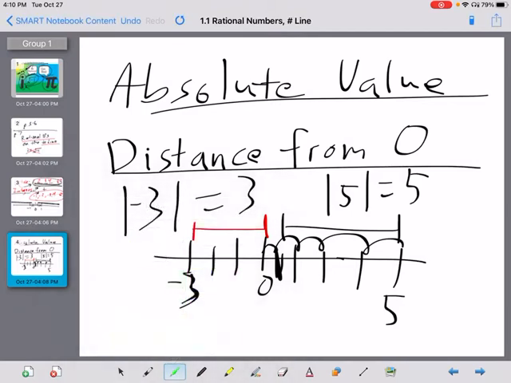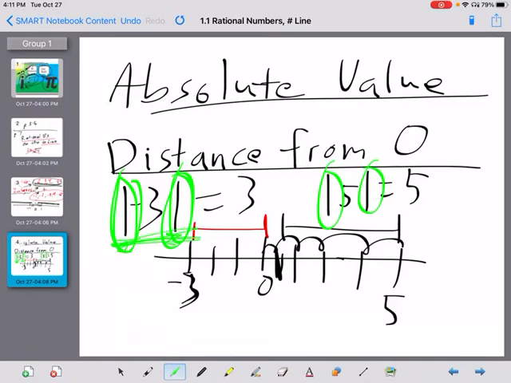Oh, wait, someone else has a question. What are these little signs right here along either side of those numbers? Is that the notation when you have absolute value, that you put these little bars around it? Yes, very good question, Johnny. Anytime you have those little bars around it, that means the absolute value. So the absolute value of -3 is 3. The absolute value of 5 is 5.